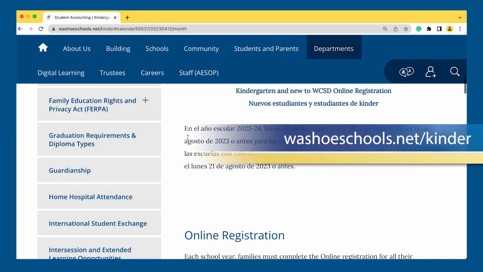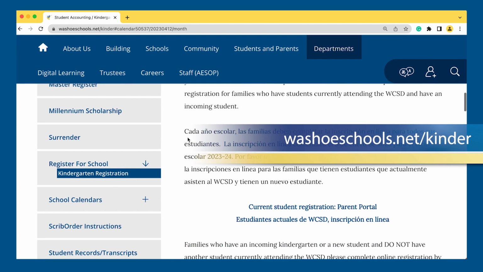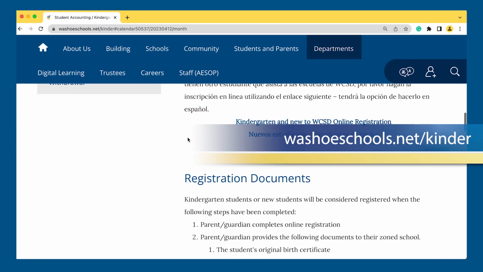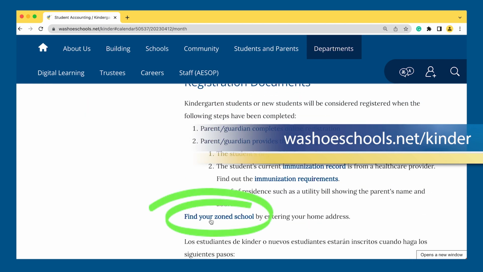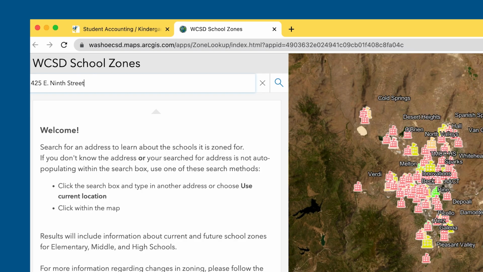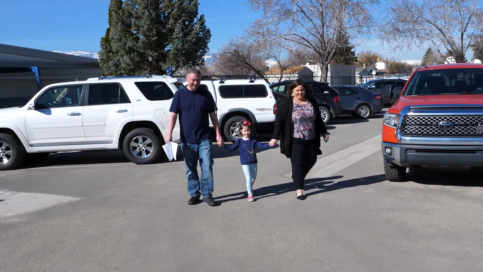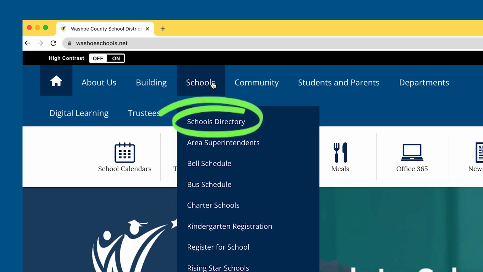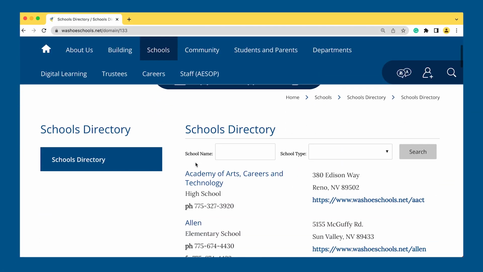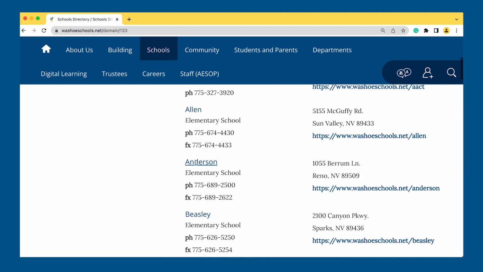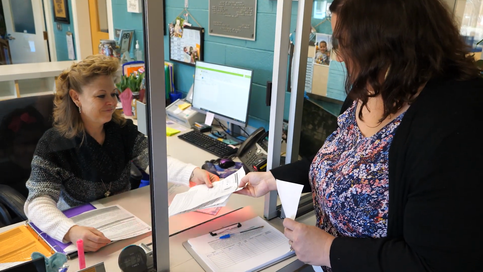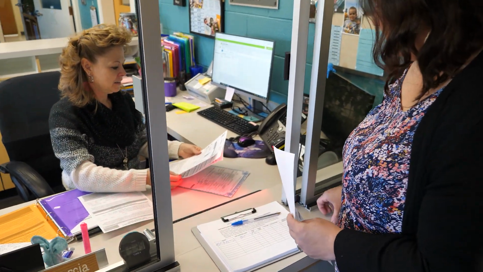To find out your zoned school, under the washoschools.net/kinder page, look for the link to find your zoned school by entering your home address under the search option on the left side. Families, you can visit your school during regular school hours. To find out your school hours and location, look under the Schools directory on the main website under the Schools tab. Bring your child's birth certificate, immunization record, and proof of address.